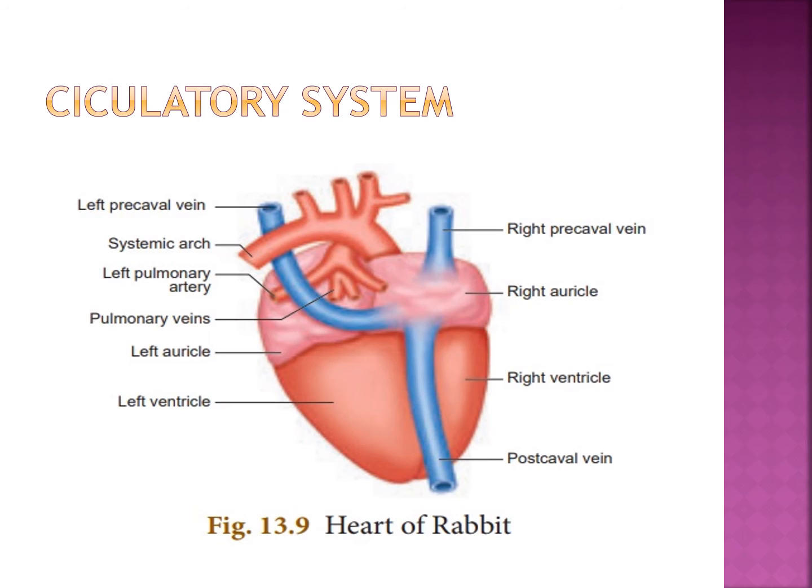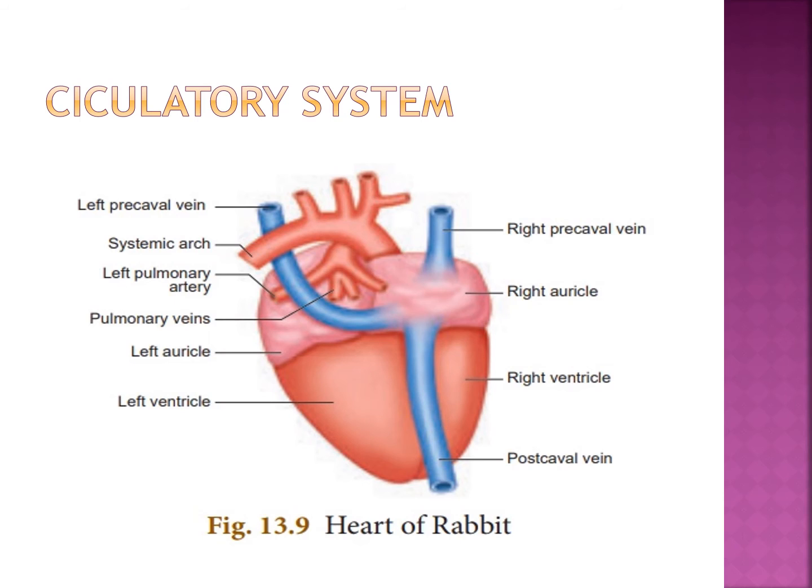That valve's name is the tricuspid valve. Where is the tricuspid valve? That valve is in between the right auricle and right ventricle, guarding the auriculoventricular aperture. That valve is the tricuspid valve. Next, the left side.